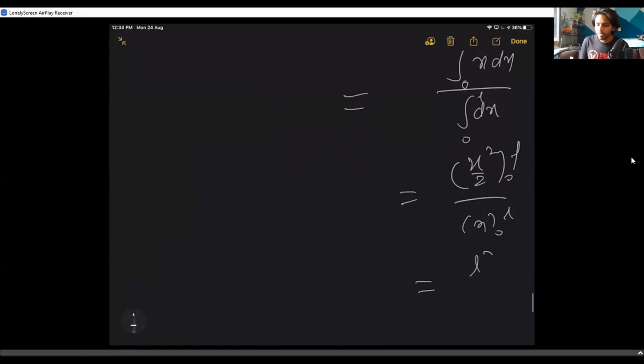Obviously, when you have a rod, the center of mass is at the middle point, L by 2. But that's not the point. The screen is stuck somehow. I will share it again.